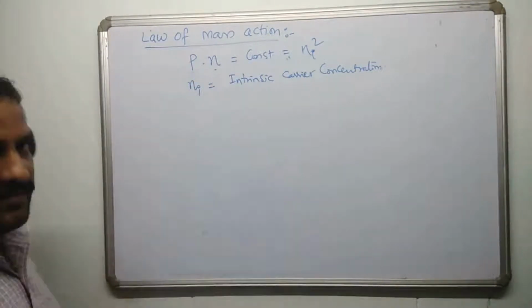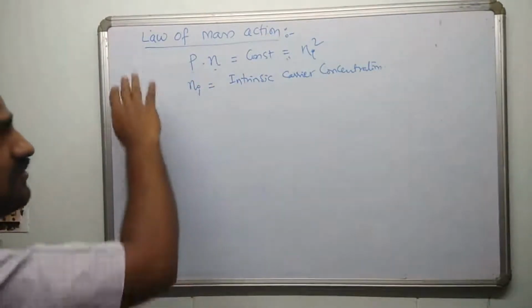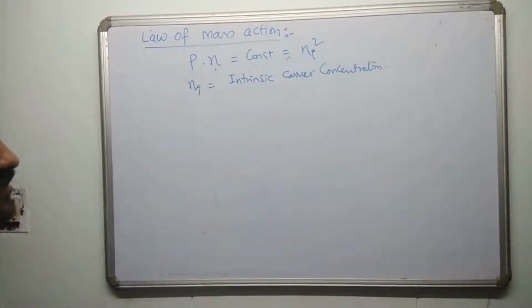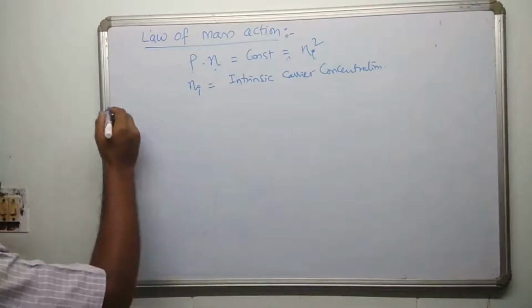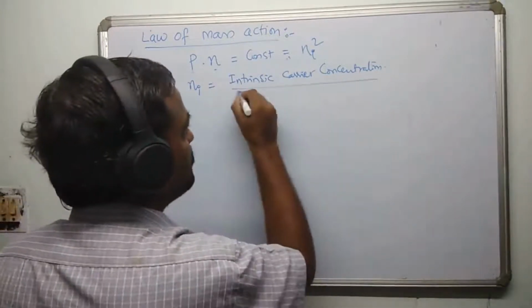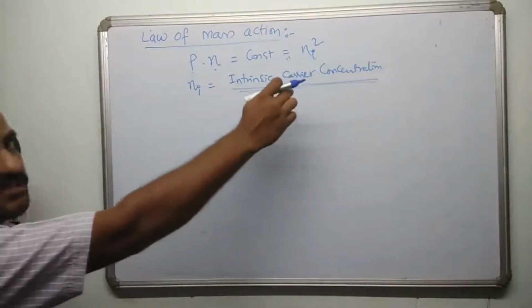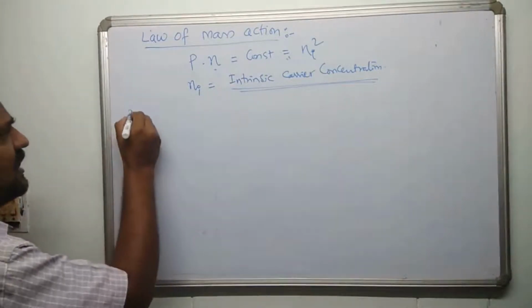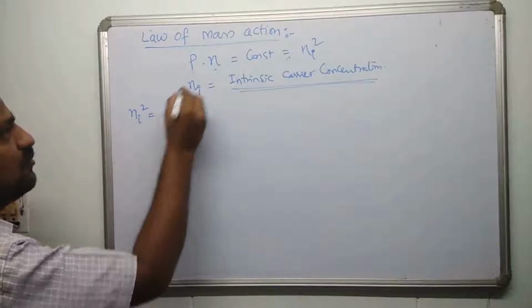We are going to derive this, right? So the law of mass action is very important. We retain this, and we'll try to shed some light on what Ni is. So we'll calculate that Ni. Please recall the fact. Let me calculate the intrinsic carrier concentration. After knowing this law of mass action, we are going to derive this expression. So recall Ni square is equal to P into N.